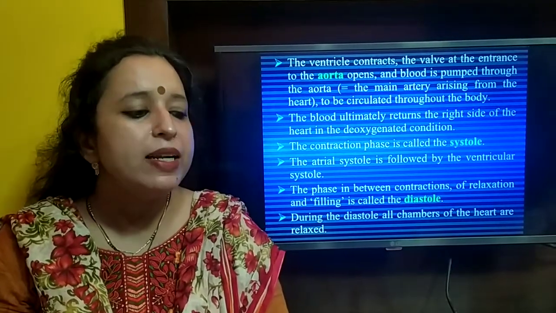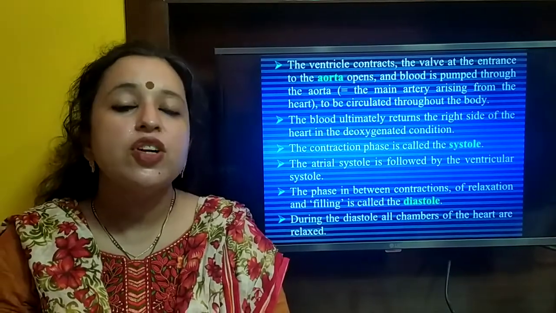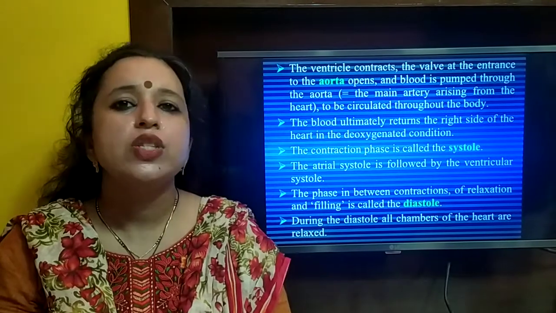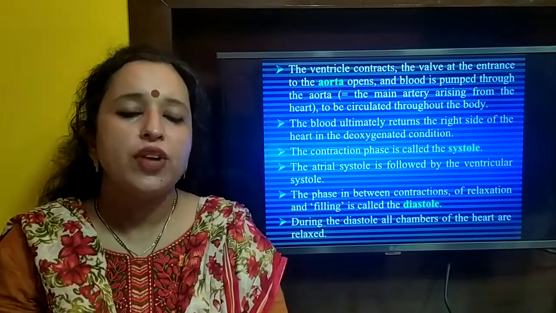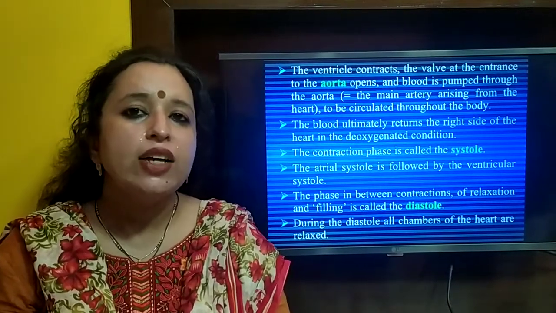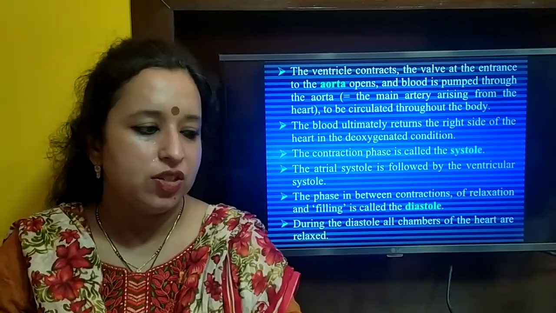The blood ultimately enters the right side of the heart in the deoxygenated condition. This contraction phase is known as systole. Now the atrial systole is followed by the ventricular systole. The phase in between contractions, of relaxation and filling, is called diastole. During diastole, all chambers of the heart are in a relaxed condition.